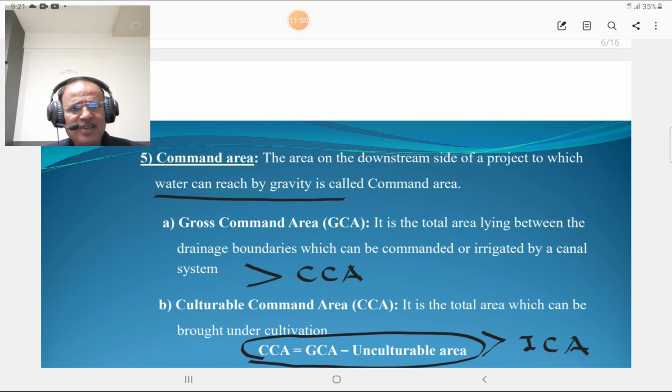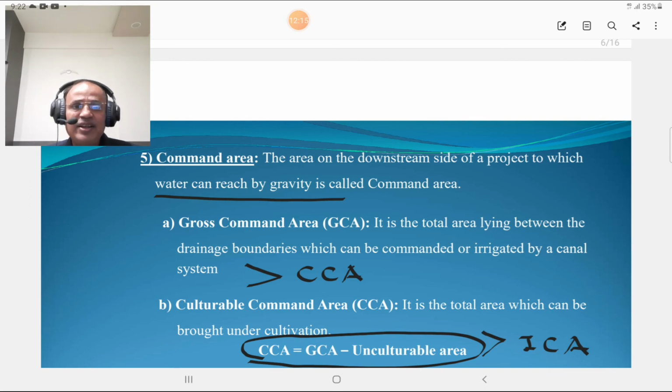Means there are some drainage systems, some rivers, some canals, some nalas, and that area which is bounded in between those nalas on the downstream side of that particular project or irrigation structure is termed as the gross command area. Then what is culturable command area? It is the total area which can be brought under cultivation.